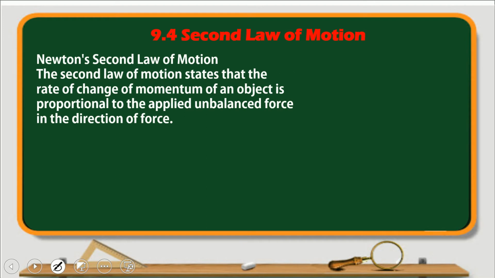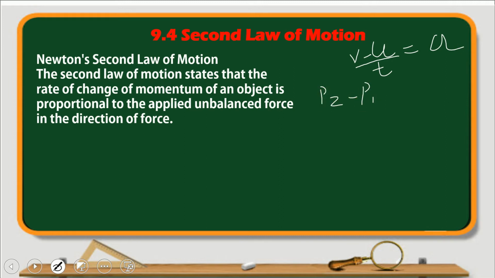Now, change of momentum. You studied earlier the change of velocity. What is change of velocity? It is final velocity minus initial velocity. Then the rate of change of velocity means (v minus u) upon t, which is the acceleration we studied. Like that, the change of momentum means final momentum minus initial momentum.